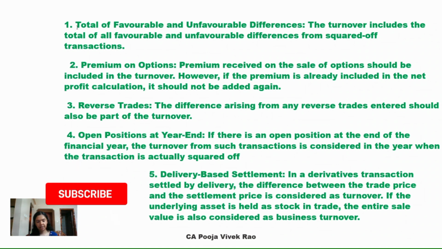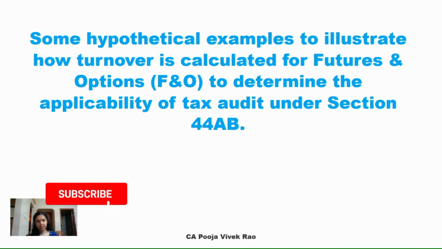Delivery based settlement. In a derivatives transaction settled by delivery, the difference between the trade price and settlement price is considered as turnover. If the underlying asset is held as stock in trade, the entire sale value is also considered as business turnover. Now we will see some hypothetical examples to illustrate how turnover is calculated for future and options to determine the applicability of tax audit under section 44AB.